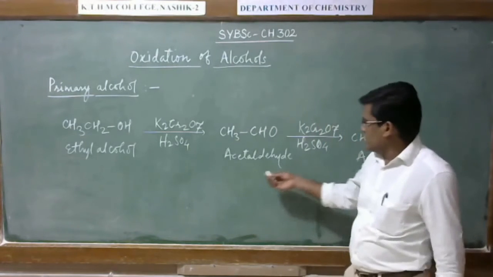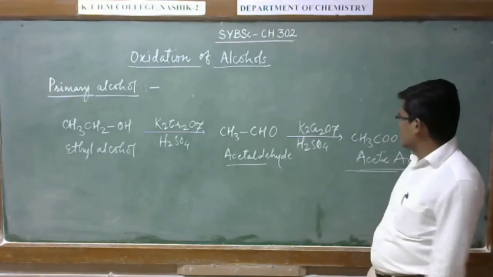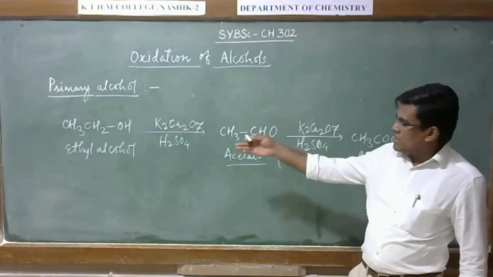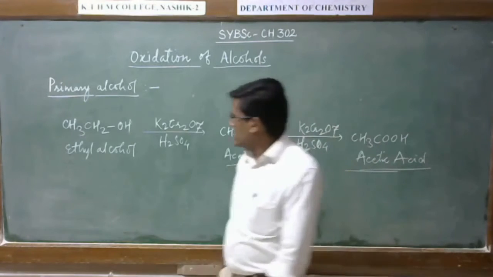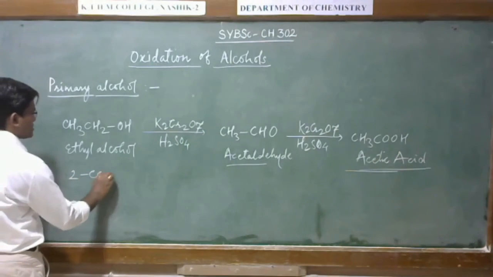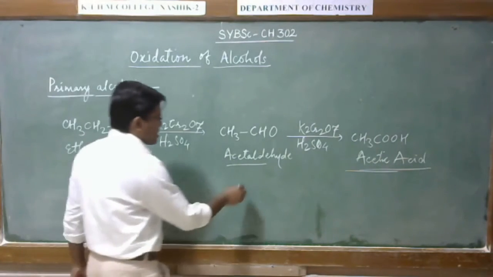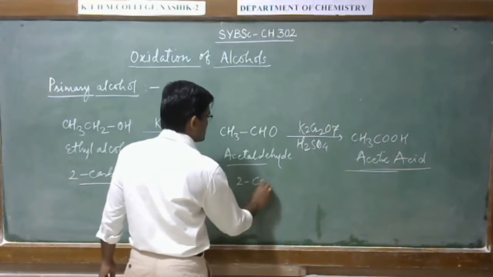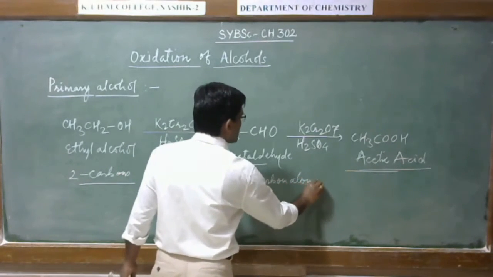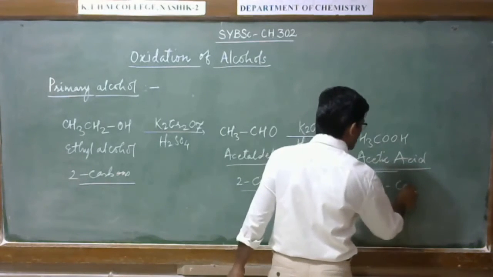Here you can see in this product there are same number of carbon atoms as in the starting material. Here 2 carbon atoms. So here in this product also 2 carbon atoms, and here also 2 carbon atoms.